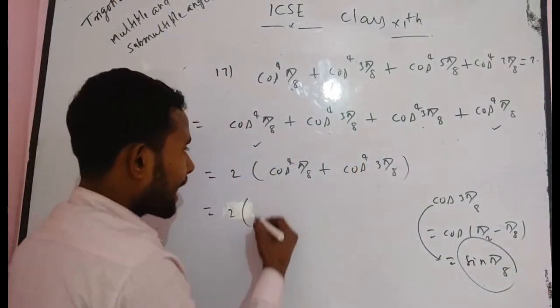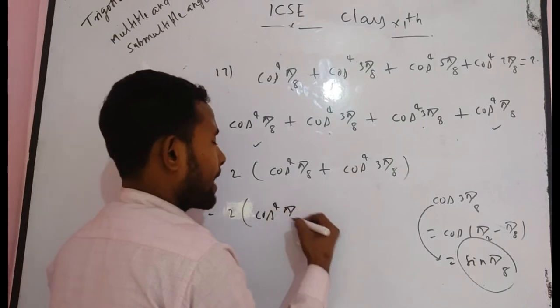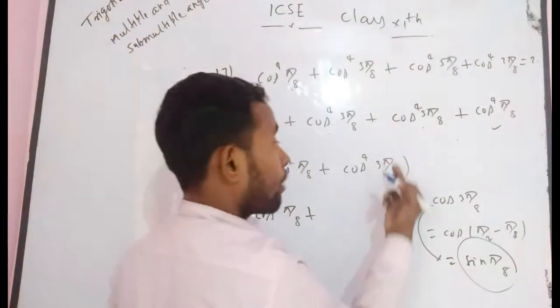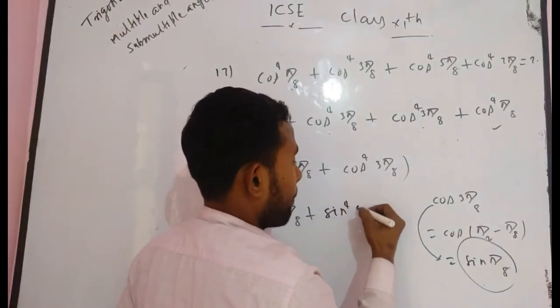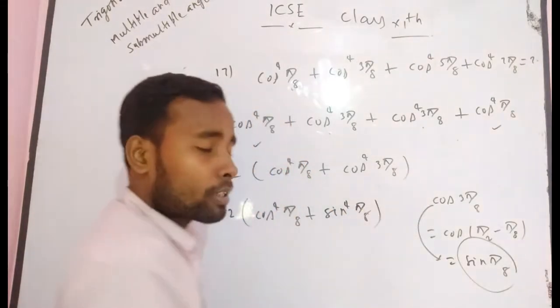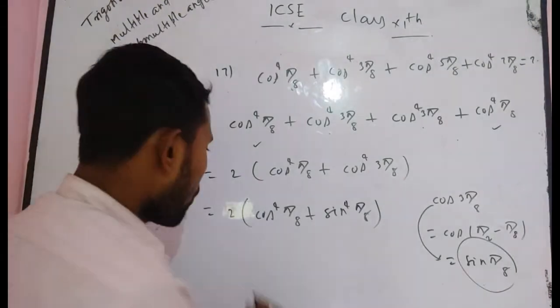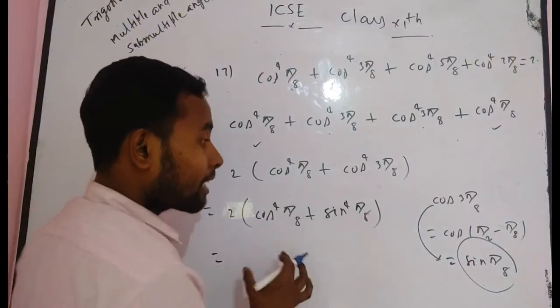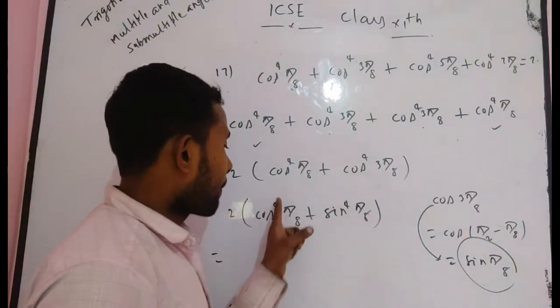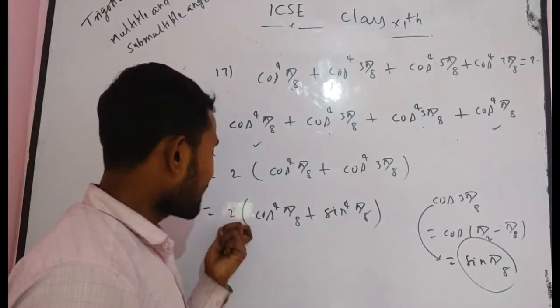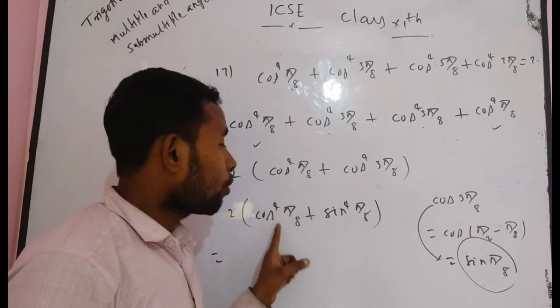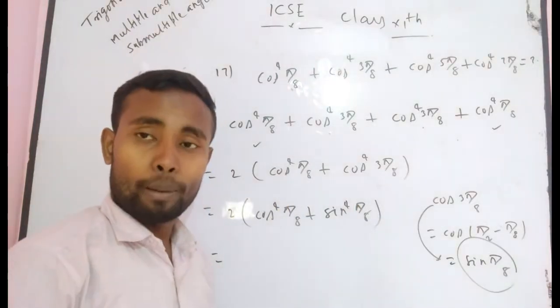Now you have to simply write cos⁴(π/8) plus cos⁴(3π/8) as cos⁴(π/8) plus sin⁴(π/8). Now it is the same angle. Suppose π/8 is θ. So you can write 2 times cos⁴θ plus sin⁴θ.